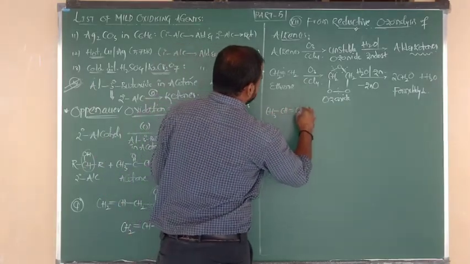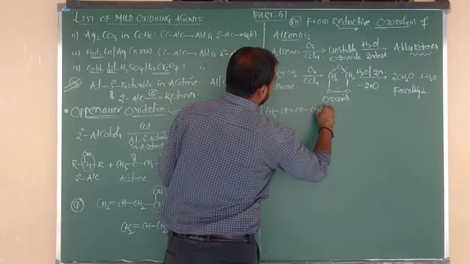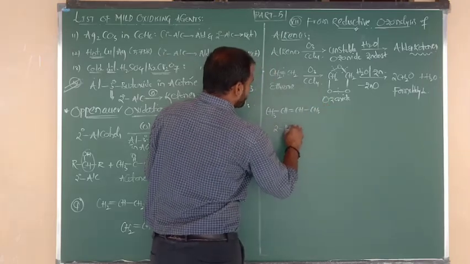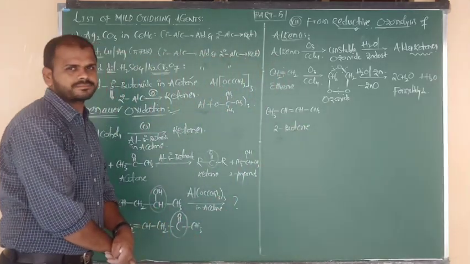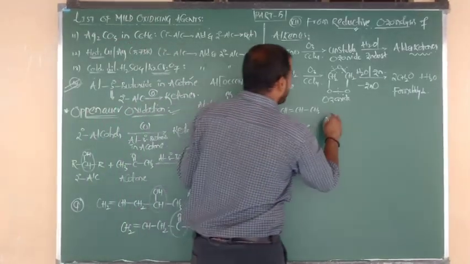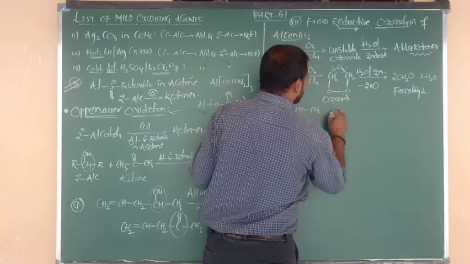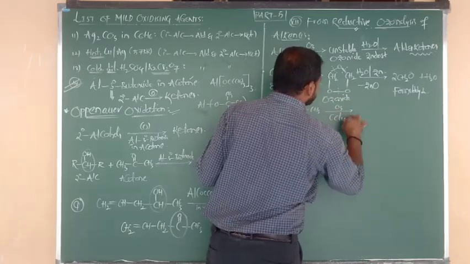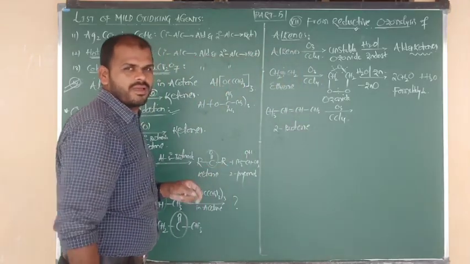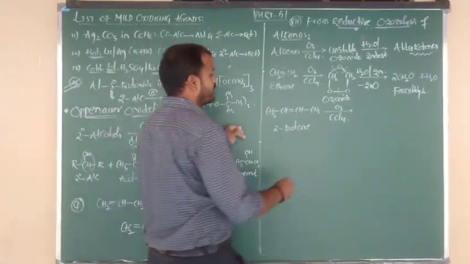CH3 bond CH, double bond, CH, again bonded to CH3. What is the name of this compound, beta? Butene, and also we can say 2-butene. 2-butene undergoes reaction with ozone in presence of the supporting solvent, nothing but CCl4. Again it forms ozonide.